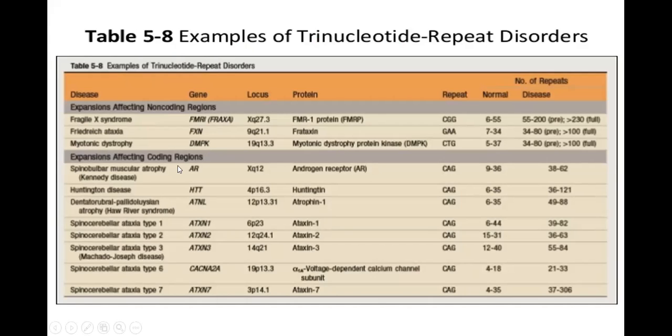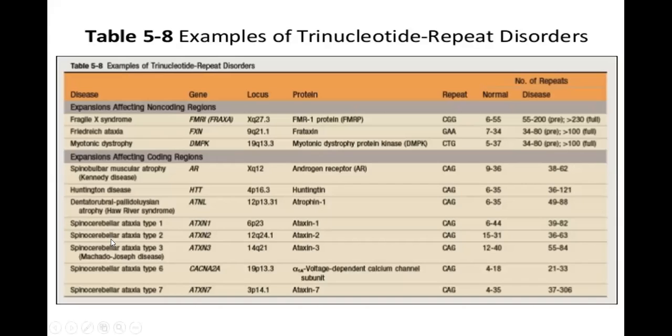Expansion affecting coding regions: spinobulbar muscular atrophy, Huntington's disease. It's written so lightly that I cannot read it. Dentatorubral-pallidoluysian atrophy, Haw River syndrome. This is the other name given to this, Haw River syndrome.